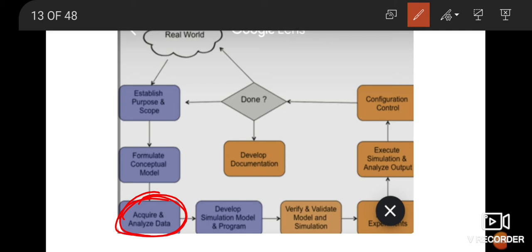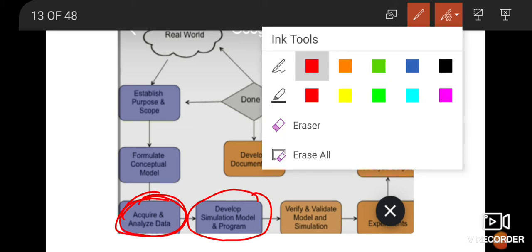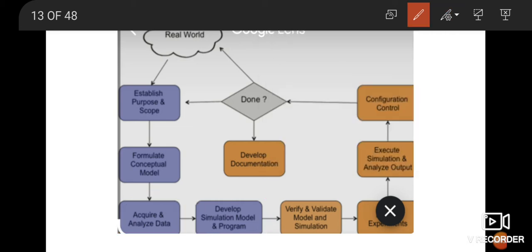Then develop the simulation model and program. First of all, before developing the actual model, you have to design the model. When we talk about mechanical things, you have to design that model. So you will design the model of engineering, you will take into consideration certain constraints, all the values, and then you will design that model, and then you will develop a simulation model.